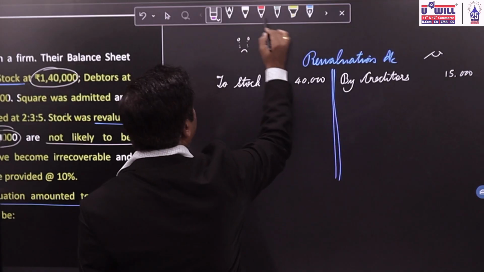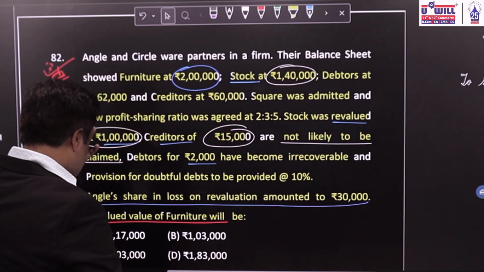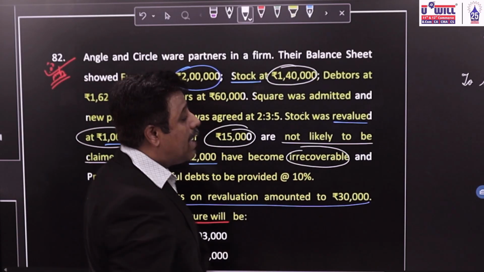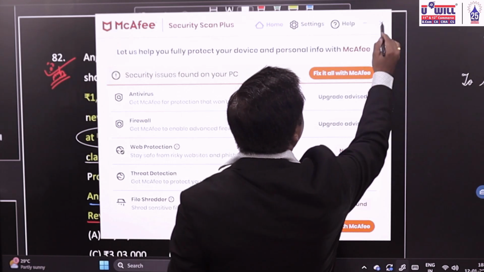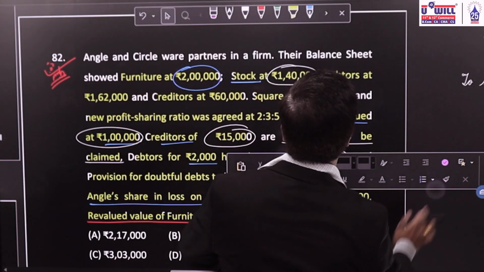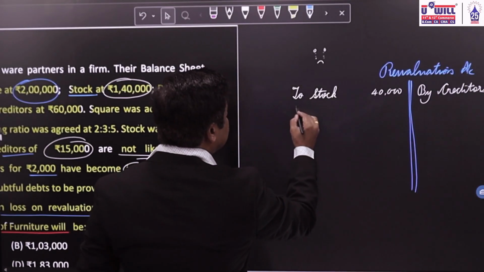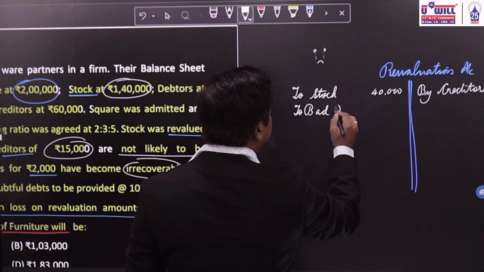Further, 2,000 of debtors are irrecoverable. Will you be happy or sad? Sad. It's bad debts for us. 2,000 of debtors are irrecoverable means it is bad debts for us. So bad debts we will write on the debit side, 2,000.